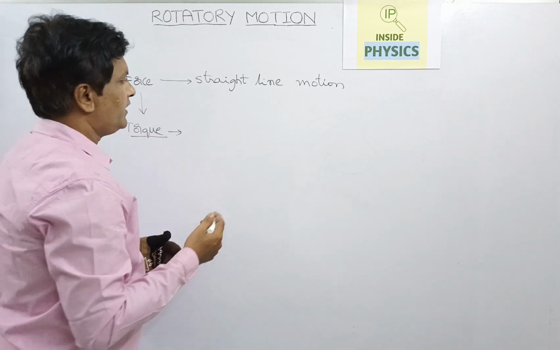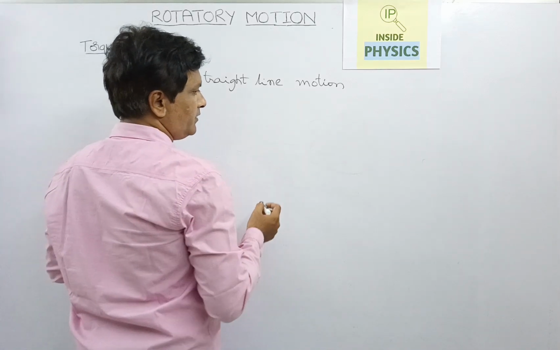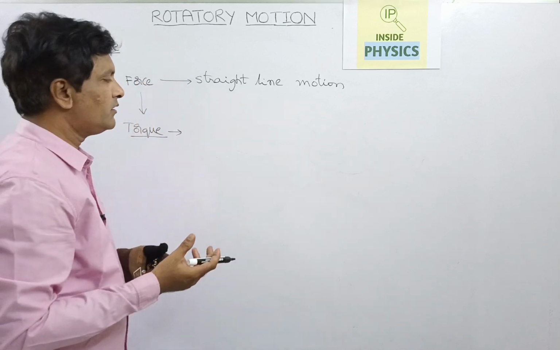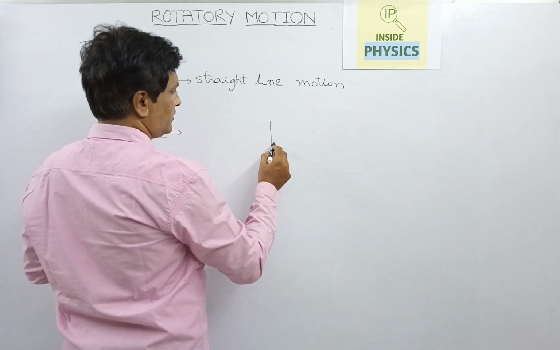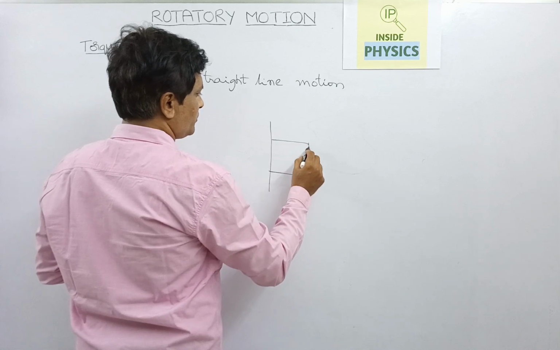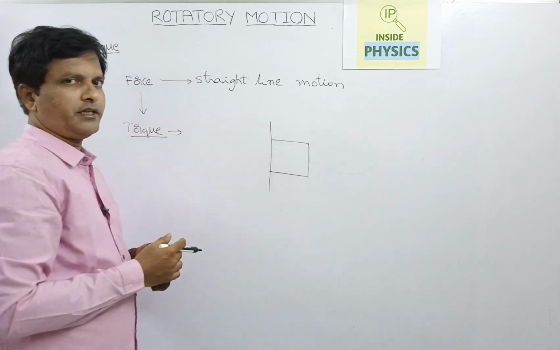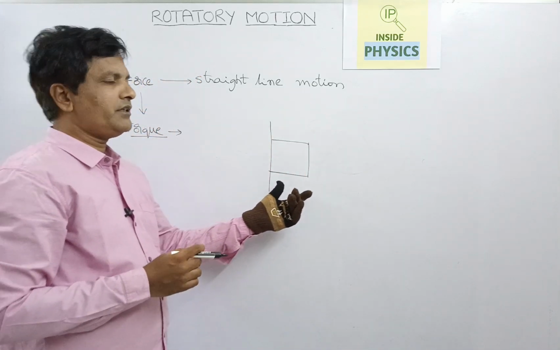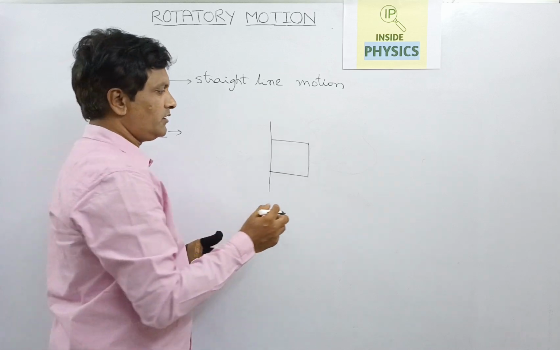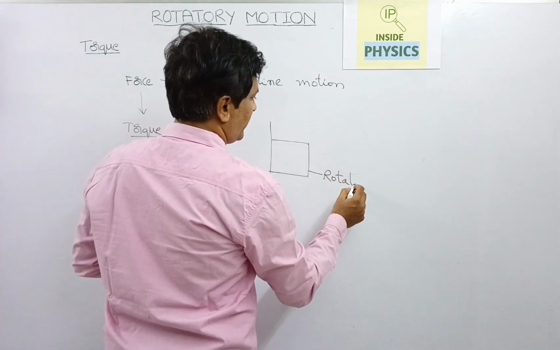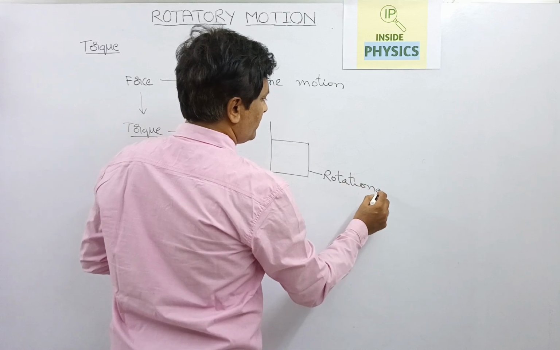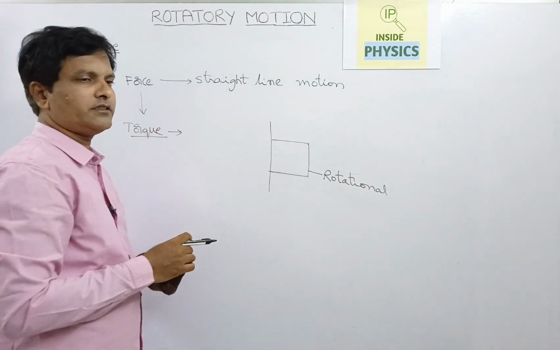If a rigid body or an object is fixed to a point or fixed to an axis, it will have only one kind of motion, that is rotational motion. It cannot have any translatory motion because it is fixed to an axis.